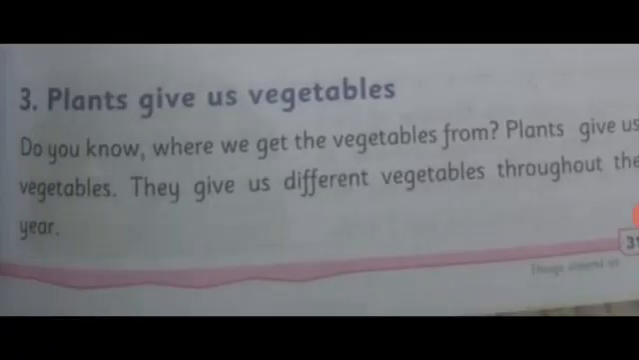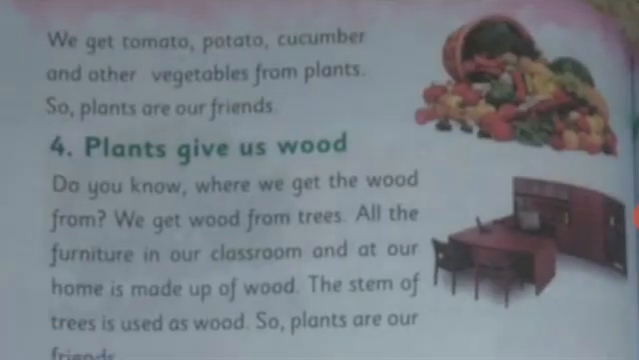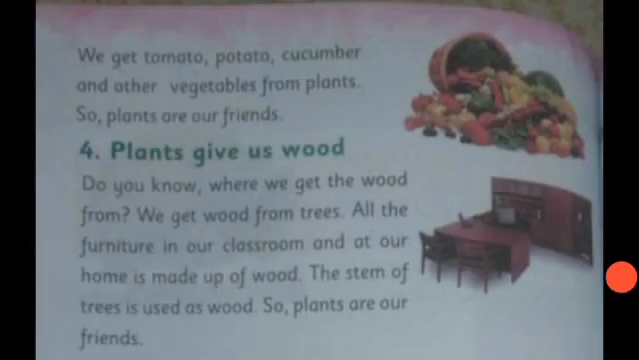Now next we have plants give us vegetables. Do you know where we get the vegetables from? Plants give us vegetables. They give us different vegetables throughout the year. Yes, students, it is true that we eat different vegetables in our daily routine. Some vegetables are used after cooking. We eat them with chapati. We get tomato, potato, cucumber and other vegetables from plants. So plants are our friends. And beta, there are some vegetables which are used for making salads like cucumber.